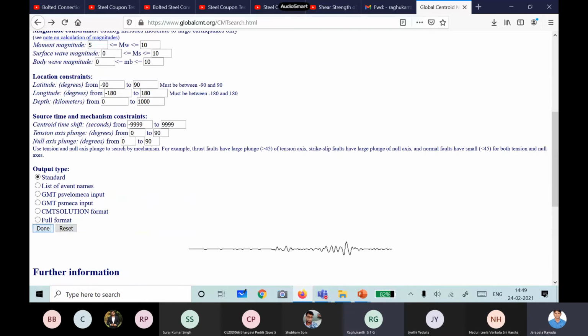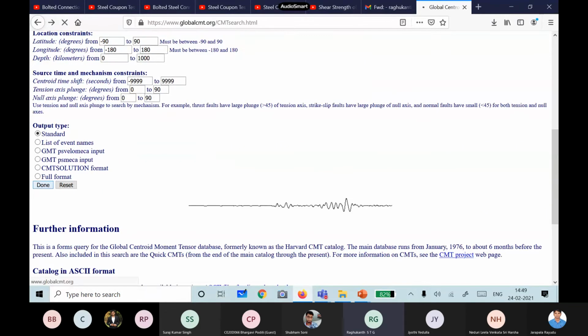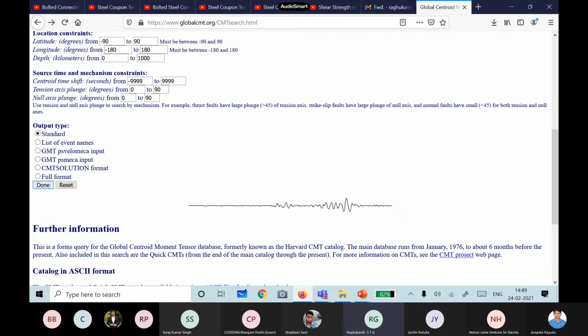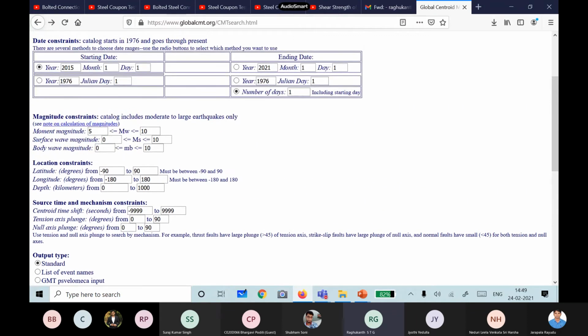You can search in Google, it gives you all the things. Indian earthquakes also, I think it may have. I think 2015 it may have, right? Nepal earthquake or something. Okay, so you people have to search, moment magnitude we have given. Starting date is here and then ending date is here. So you can search and then you follow, right? A lot of historical magnitudes.